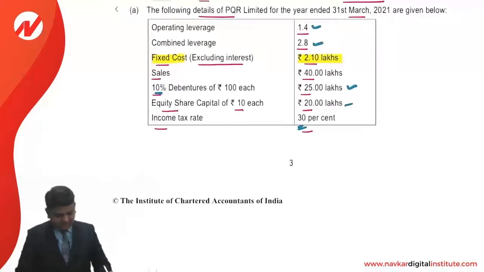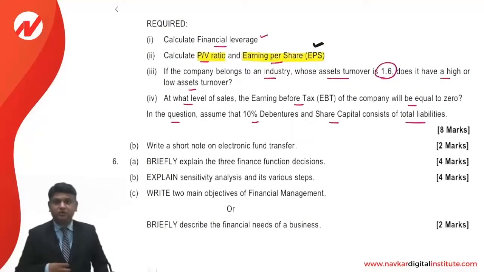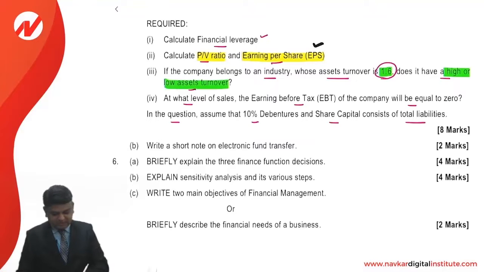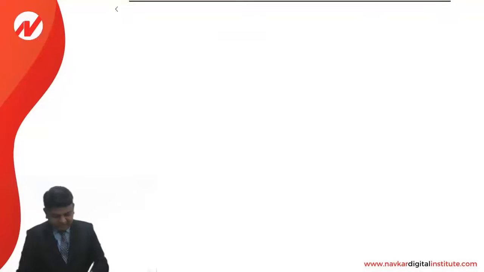Let us see the next one. The question says that if the company belongs to an industry whose asset turnover ratio is 1.60, does it have high asset turnover or low asset turnover? That is the question. So friends, in the third question we are required to compute, first of all, the asset turnover ratio.